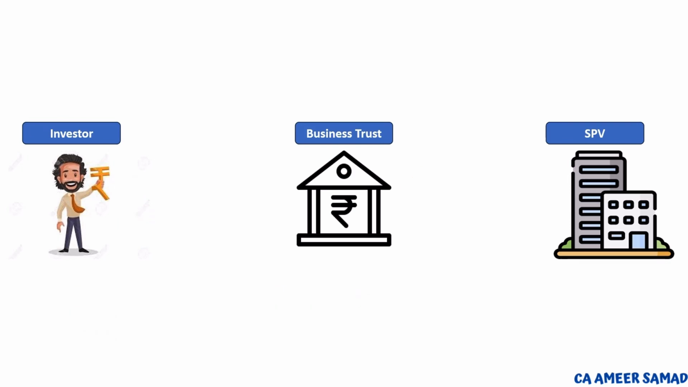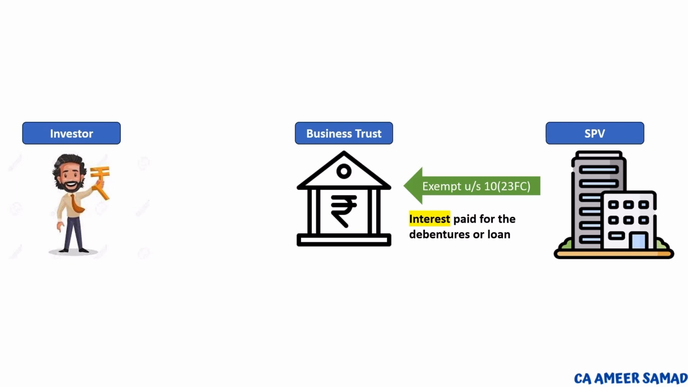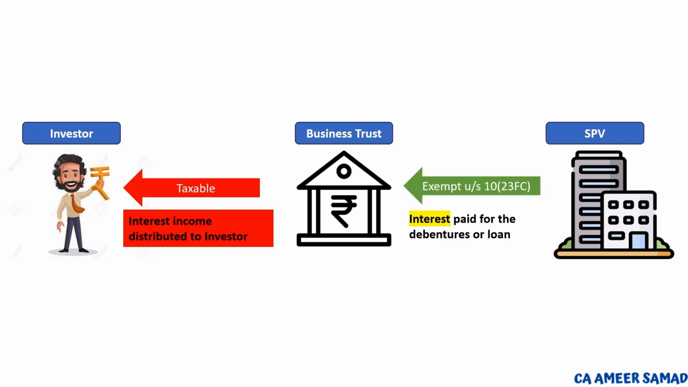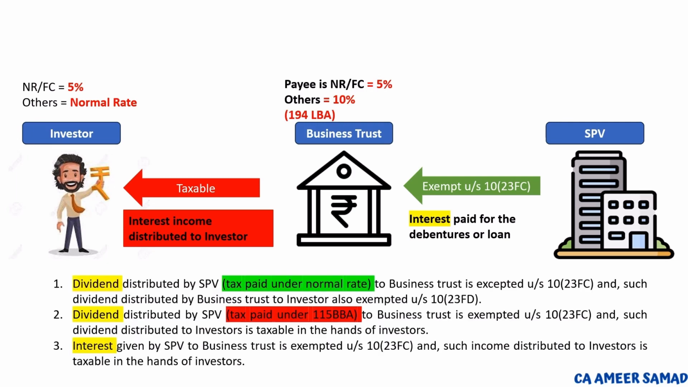Next is the interest income paid by the SPV to the business trust for the debenture subscribed or loan provided. Again, it is exempted for the business trust and taxable in the hands of the investor. If the investor is NR or FC, then 5% is applicable, for others normal rate. Since it is taxable, while making the payment, the business trust has to deduct TDS at the rate of 5% for NR or FC, and for others 10% under section 194LBA.